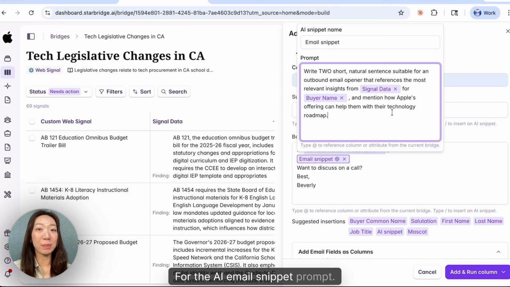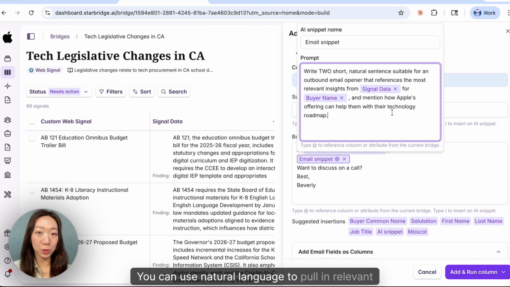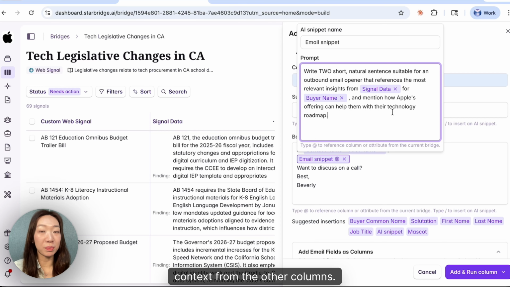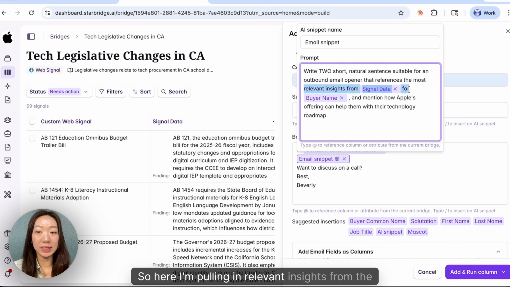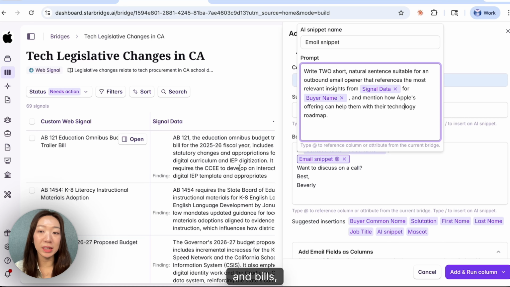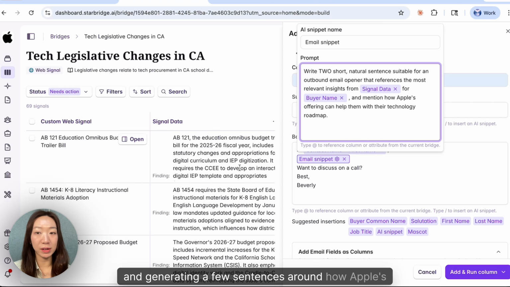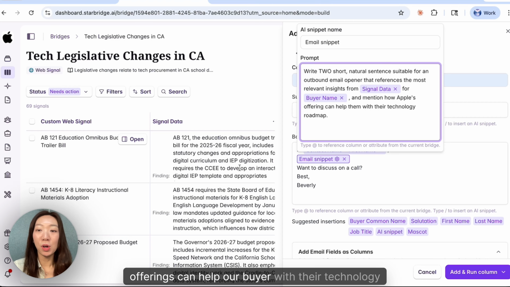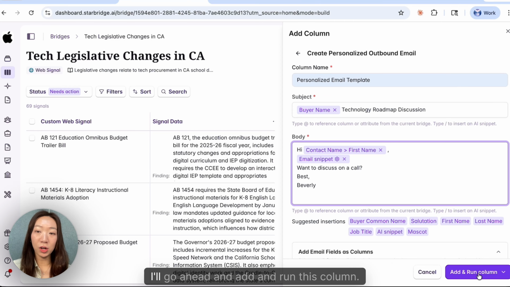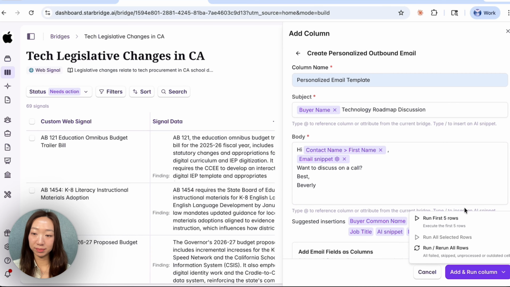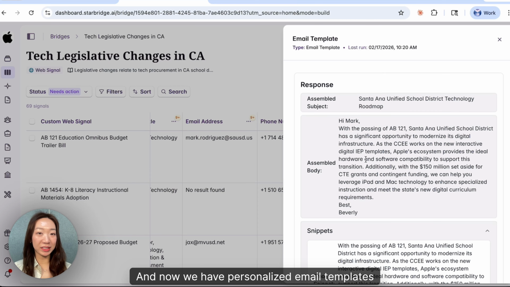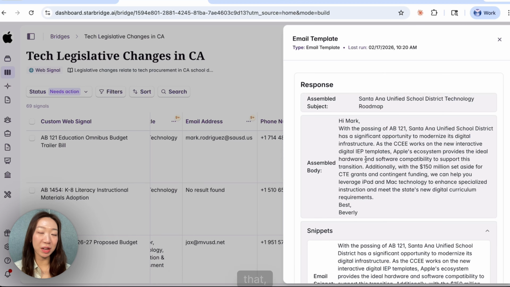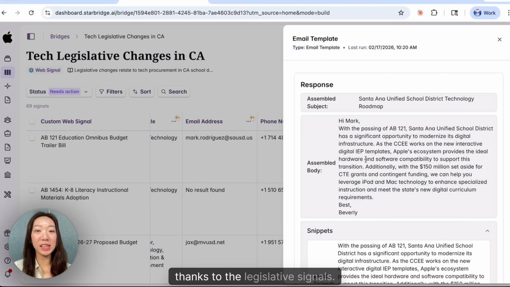For the AI email snippet prompt, you can use natural language to pull in relevant context from the other columns. So here I'm pulling in relevant insights from the signal data column, which has all the information around legislation and bills, and generating a few sentences around how Apple's offerings can help our buyer with their technology roadmap. I'll go ahead and add and run this column. And now we have personalized email templates tailored to the right contacts at our accounts that we can send at the right time thanks to the legislative signals.